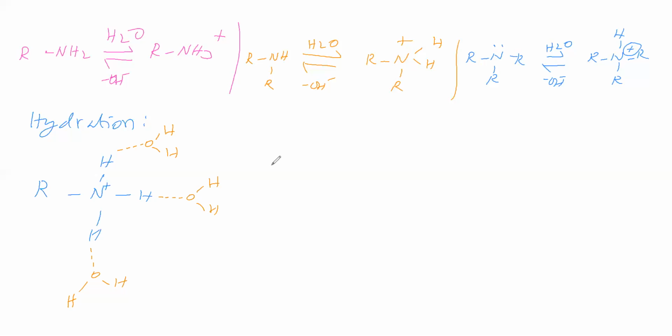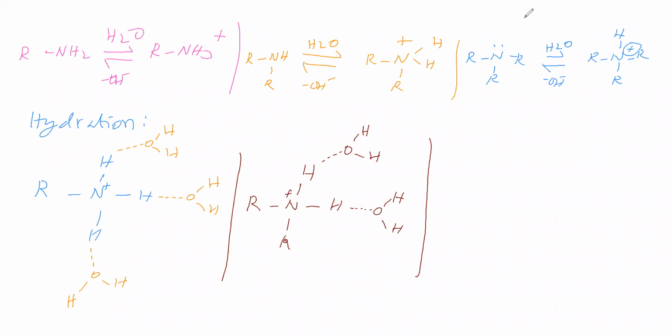Next we will see R2NH2 plus, here hydrogen bonding, then here we can say hydrogen bonding. N also can undergo hydrogen bonding. Next we will see R3NH plus, it is going for hydrogen bonding.